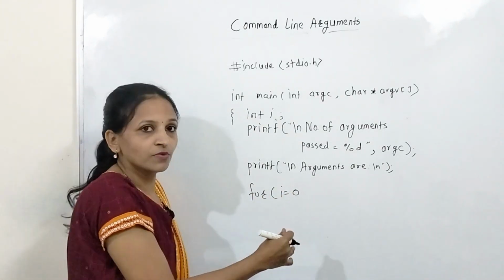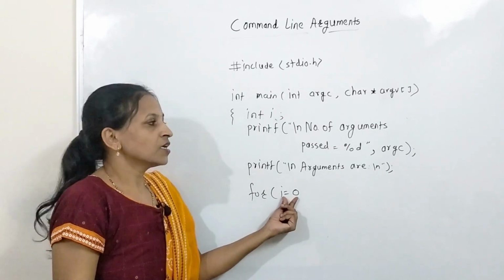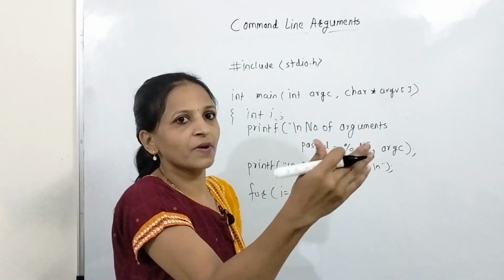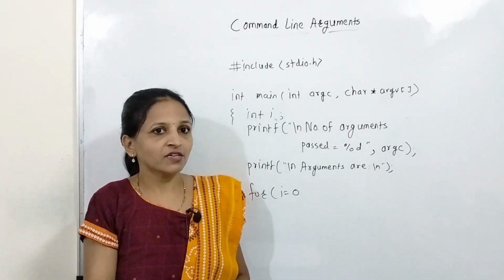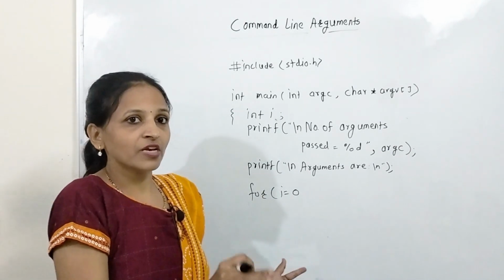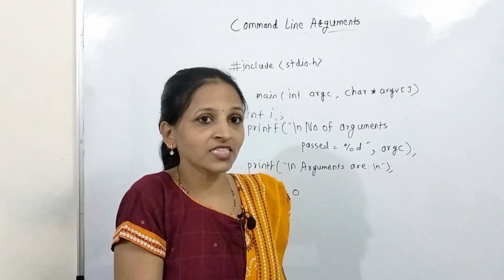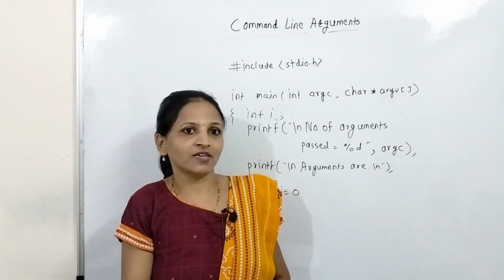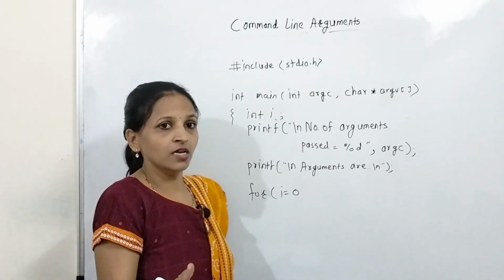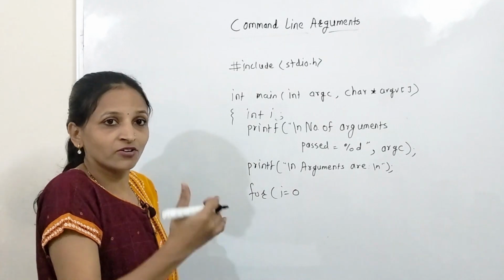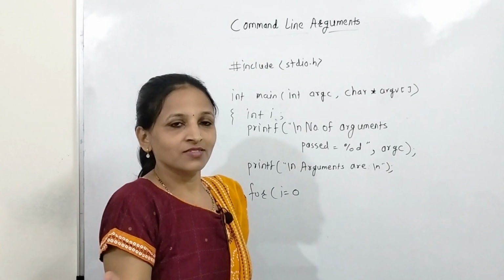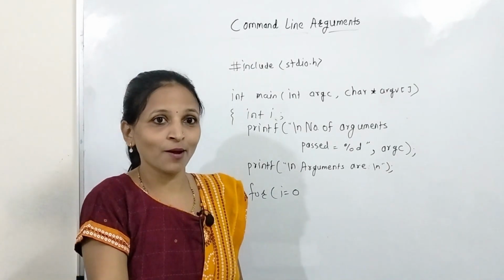But in a program you will never use this argv[0], because whatever input after the program name you are passing to that program is in the form of arguments. That's why the actual input to the program will be from argv[1] to argv[argc-1]. Now argv[0] will of course be the name of that program, but here I am displaying that name because I want to check whether it is correct or not. You can also check, comment, whether it is giving your name of program or not.